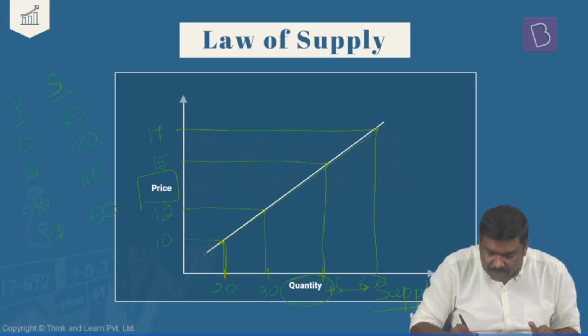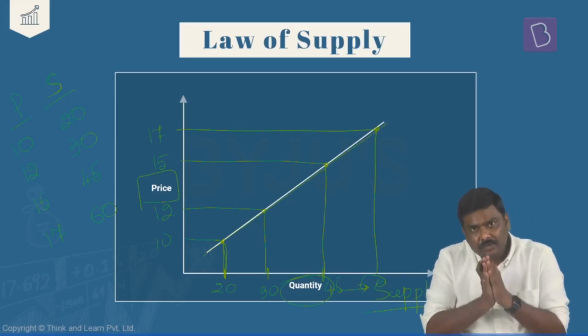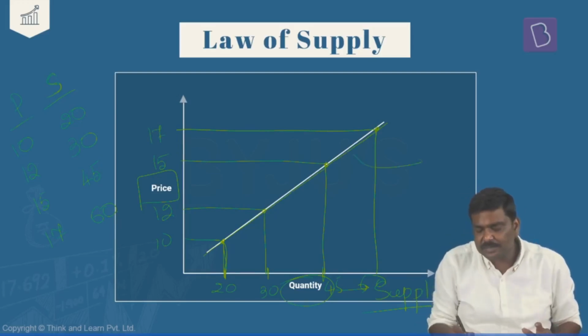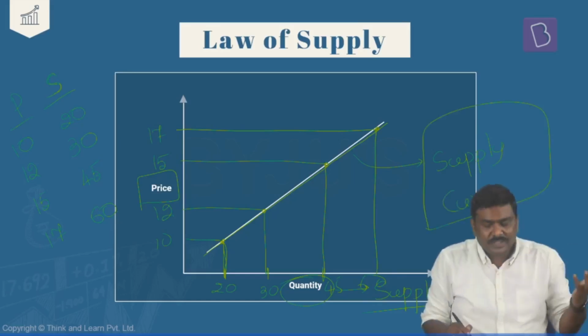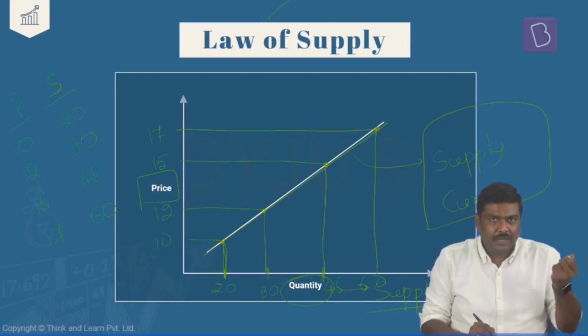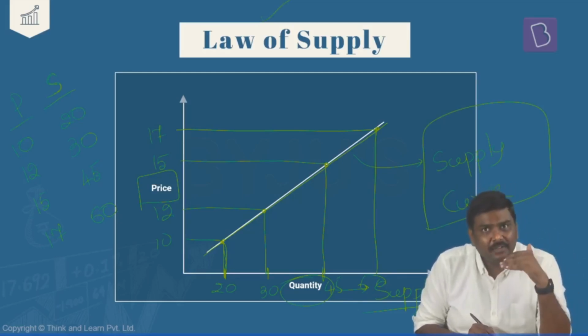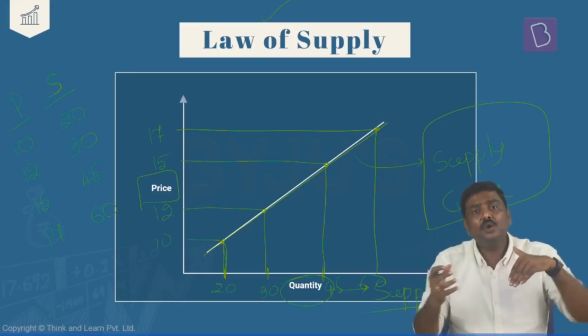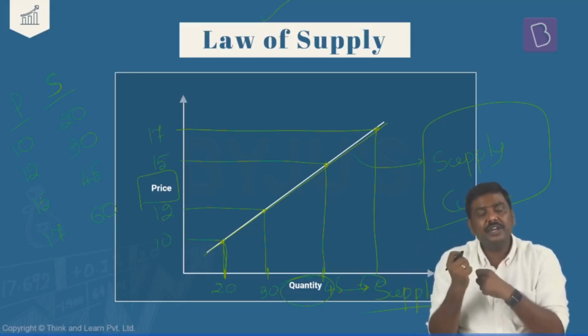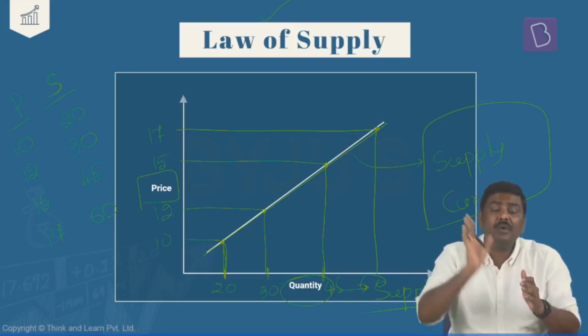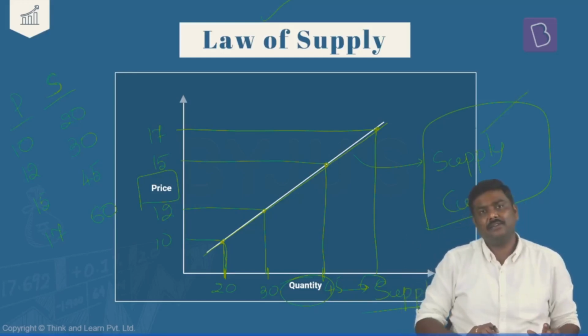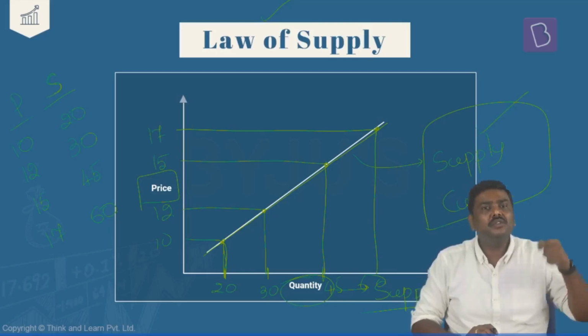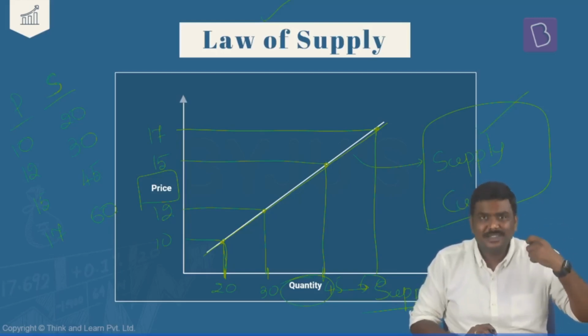I will connect all of these particular points. The line which connects all of these particular dots is basically the supply curve. Is that okay? This is referred to as supply curve. So on one side, you have a law of demand, using which you will derive the demand curve, which is downward sloping. And on the other hand, you have a law of supply, using which you derive a curve which is upward sloping, called as a supply curve. Right? So this is the basic application of a law of demand as well as a law of supply.